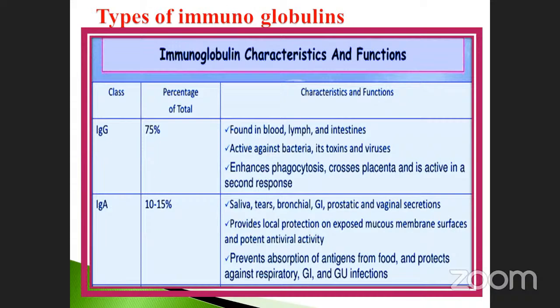Immunoglobulin G, 75%. Immunoglobulin A, 10 to 15%. Note it down. This is very, very important. So many times they were asked the questions. Take short notes. Okay.